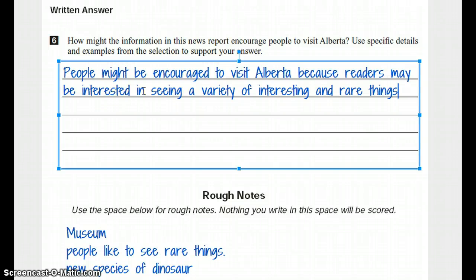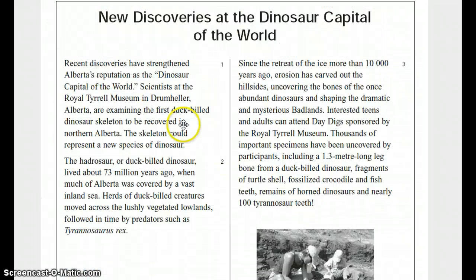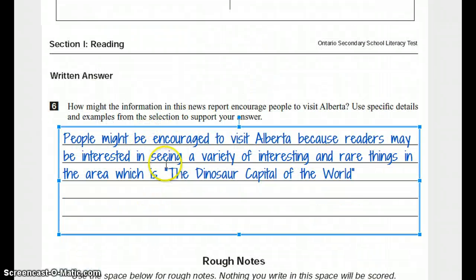Interesting. Where are these rare things? Well, they're in the area. What's so special about this area? Well, it is the... which is the "dinosaur capital of the world." Now, why am I quoting it? Capitalize that. That's because it's right out of the title here. So it's a title, which is the dinosaur capital of the world. I'll put a period in there.